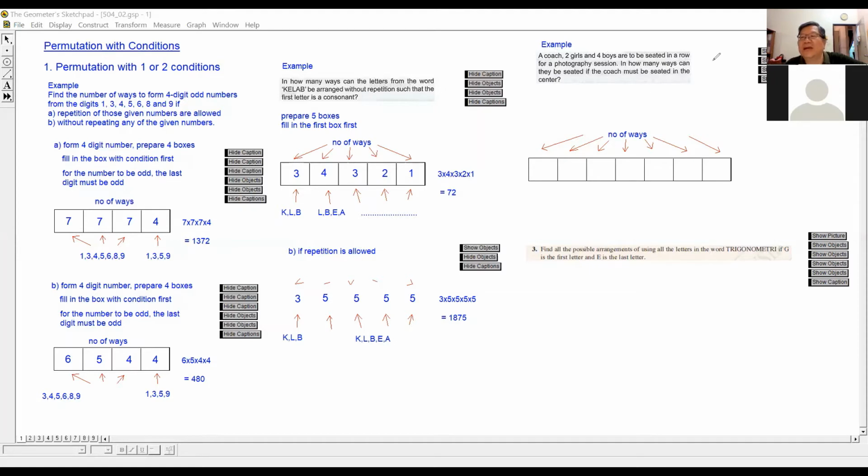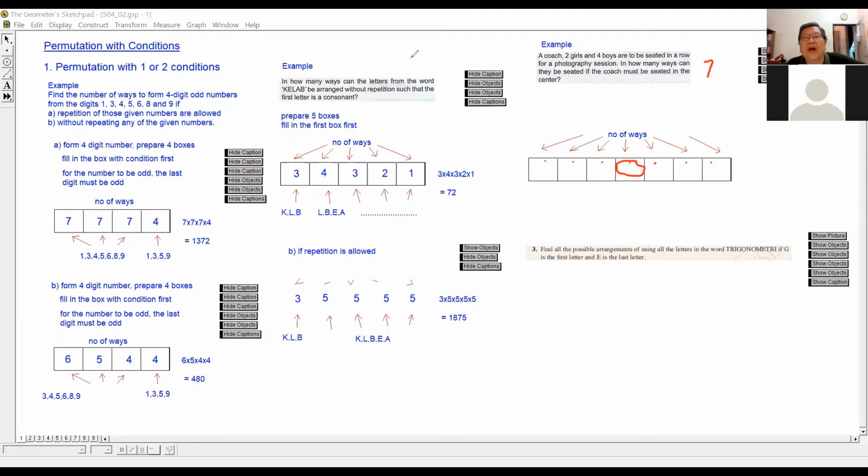Altogether, there are 7, so we have to prepare 7 seats. 1, 2, 3, 4, 5, 6, 7. Of these 7 seats, which one is the center? This one is the center. So the coach can only sit here.